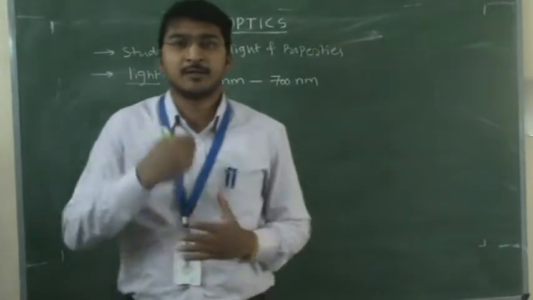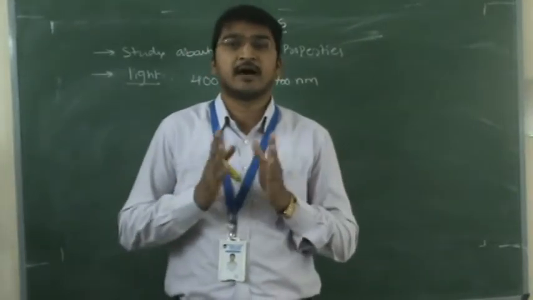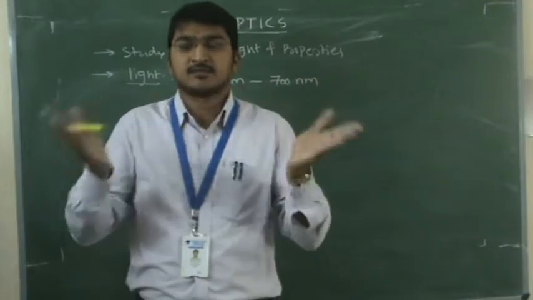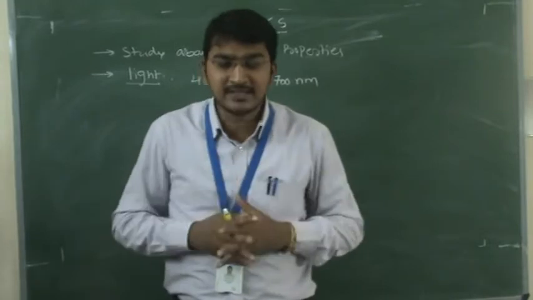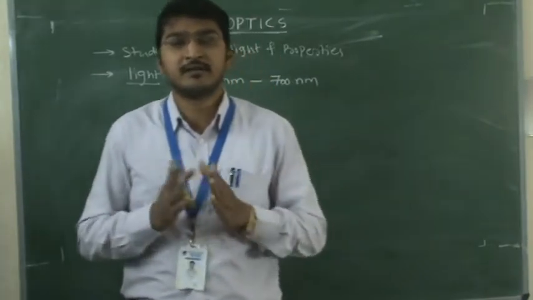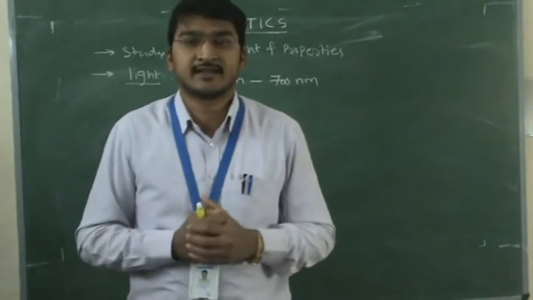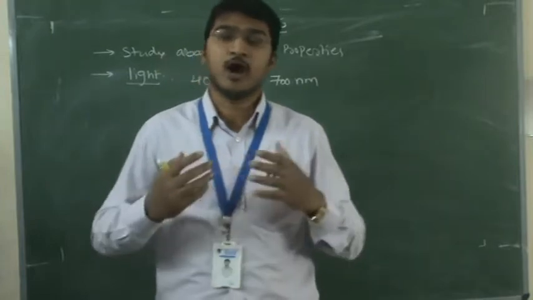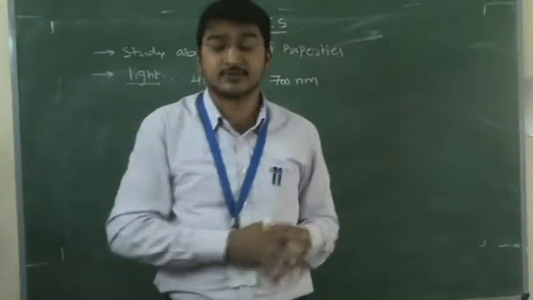Now coming to the distinguishing of optics. We are saying that optics is the study of light, and there are 5 properties: reflection, refraction, and 3 other properties. Here optics is distinguished into two categories. One is geometrical optics, one is physical optics. How can we distinguish it? On what basis is it distinguished?